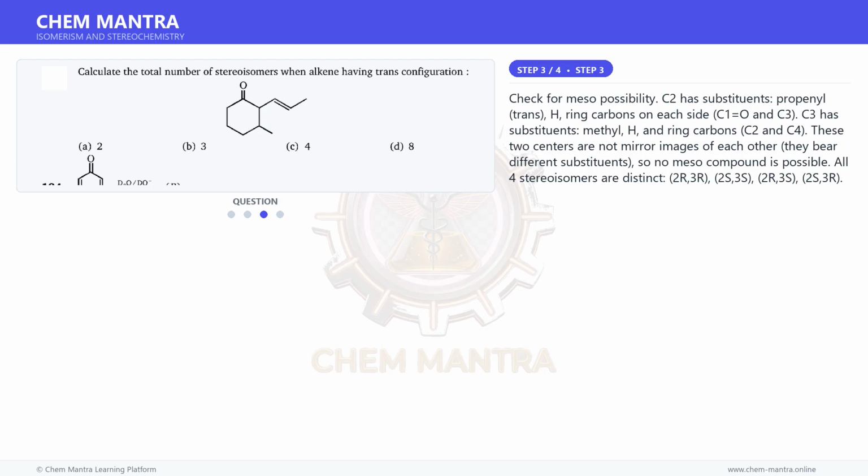Moving on to the next step. Check for meso possibility. C2 has substituents propenyl (trans), H, and ring carbons on each side, C1 (C=O) and C3. C3 has substituents methyl, H, and ring carbons C2 and C4. These two centers are not mirror images of each other. They bear different substituents, so no meso compound is possible. All four stereoisomers are distinct: 2R,3R; 2S,3S; 2R,3S; 2S,3R.